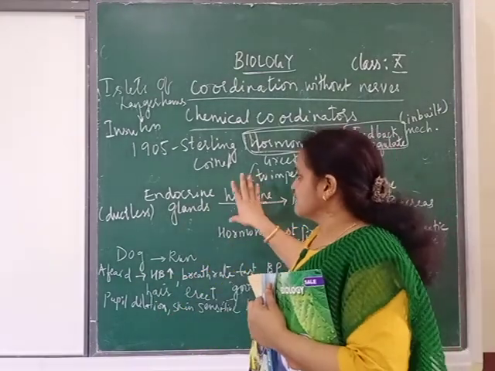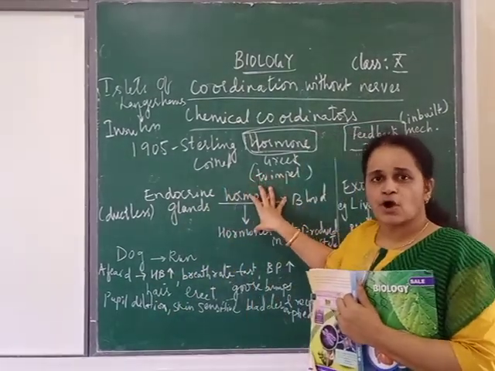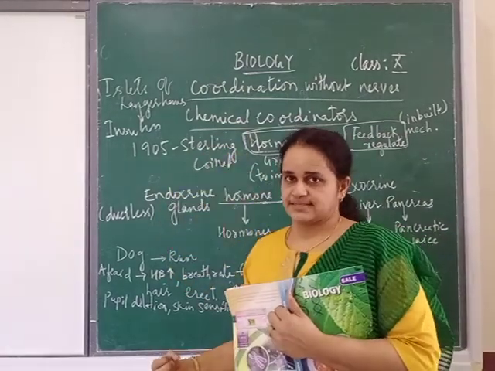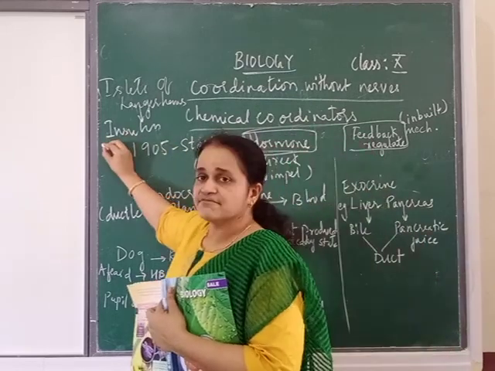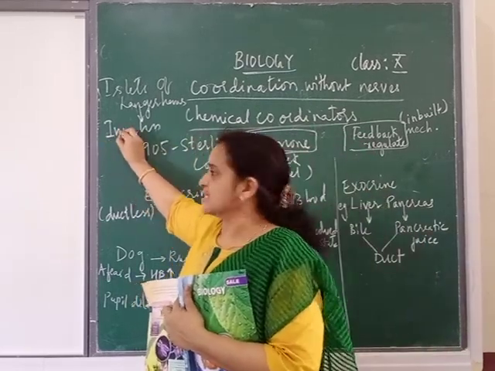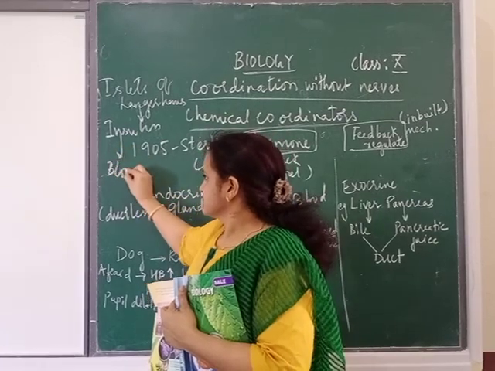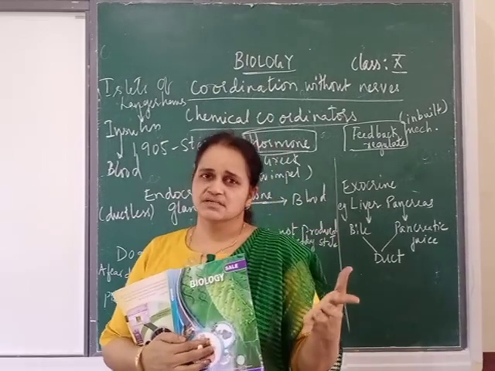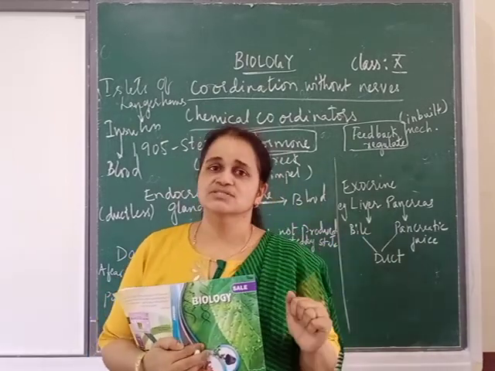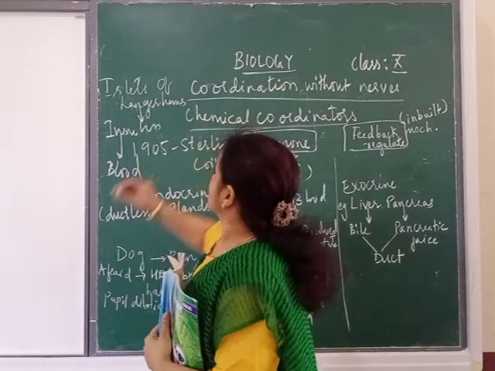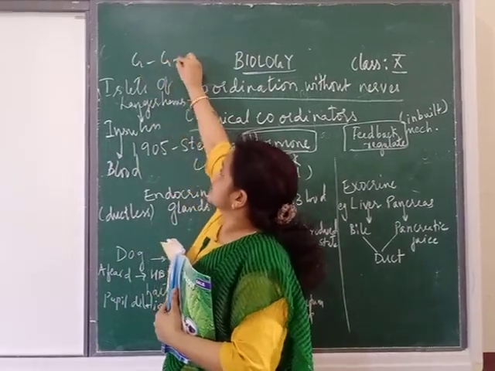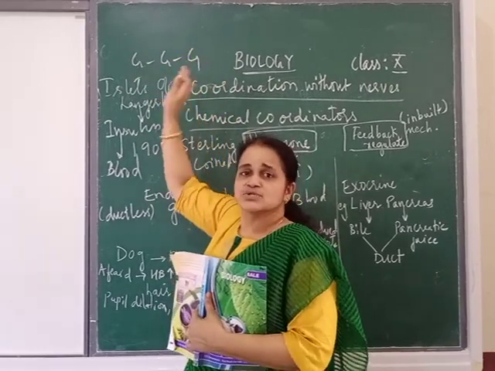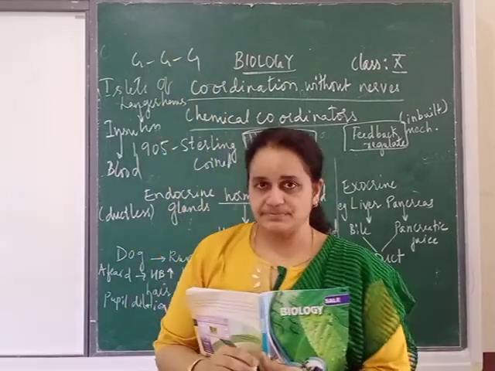So first understand the function of this hormone. This hormone is secreted in some part, but its action is somewhere else. Like insulin was secreted where? In the pancreas, but its action is in the blood. It controls the blood sugar. I told you diabetic patients normally take which injections? Insulin injections. Why do they take insulin injections? Because in their body the level of glucose is very high, they take the insulin injection so that it can be controlled.